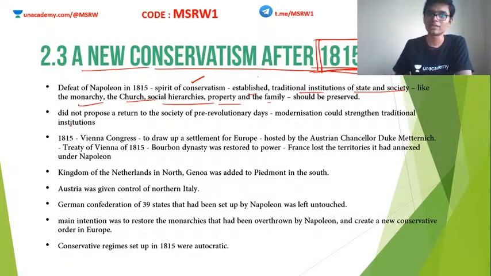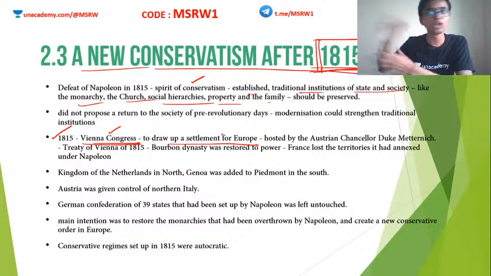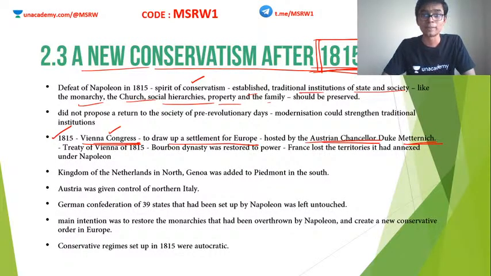Okay, so in 1815, after defeating Napoleon, the Vienna Congress happened. I explained this, so I am not going to repeat it. Okay, so the Vienna Congress happened. This was done to redraw the map of Europe, to undo everything that Napoleon did. Okay, and this was actually hosted by the Austrian Chancellor, whose name is Metternich. Very, very important person. Okay, Metternich. Don't forget his name. Metternich was actually the architect of the Vienna Congress. He played it very well, and he actually made the map of Europe after Napoleon Bonaparte.